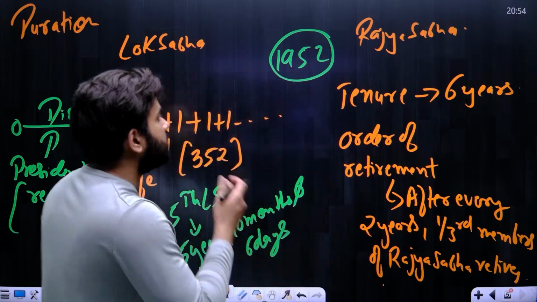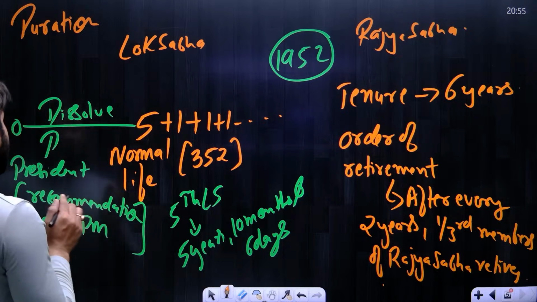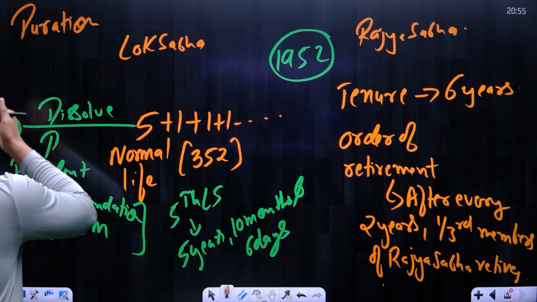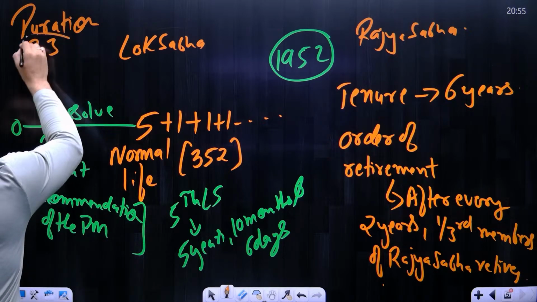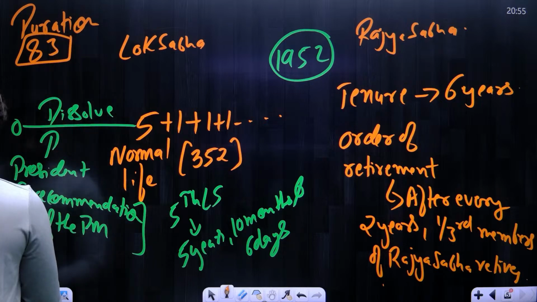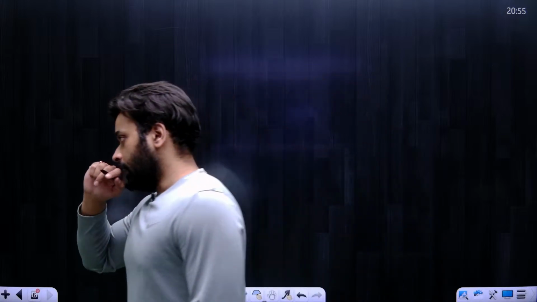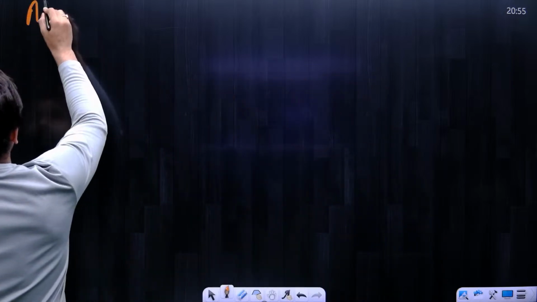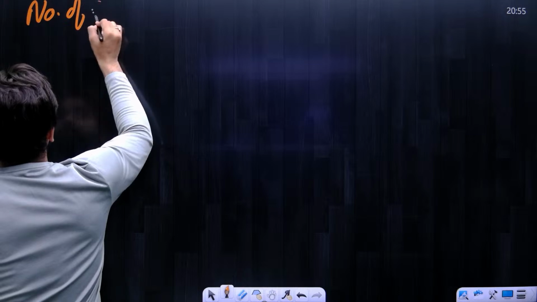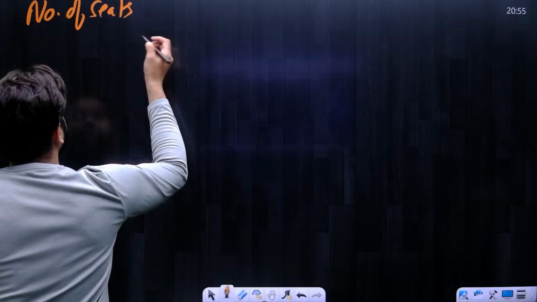So with this, the duration part is over, and I think this duration is under Article 83 of the Constitution. Now, after the duration of the Lok Sabha and Rajya Sabha, we will start with the number of seats, that is, how many seats are there in Lok Sabha and in Rajya Sabha. So first we will start with Lok Sabha. Number of seats. So first we will discuss the Lok Sabha.